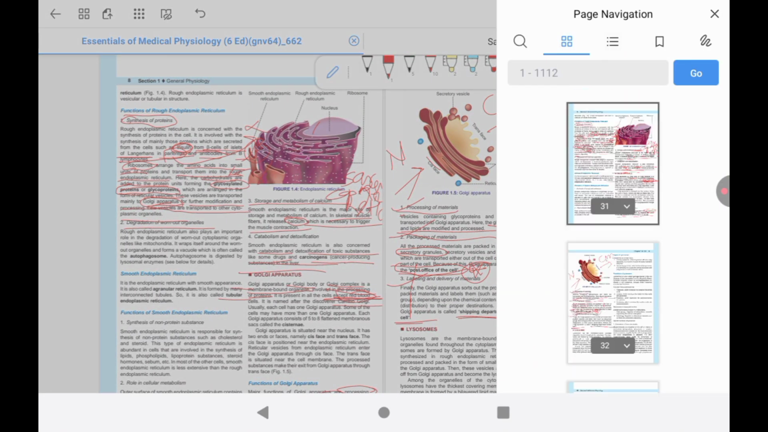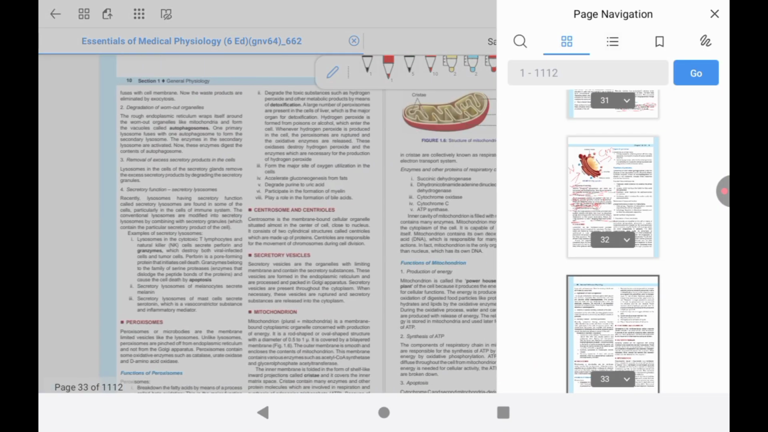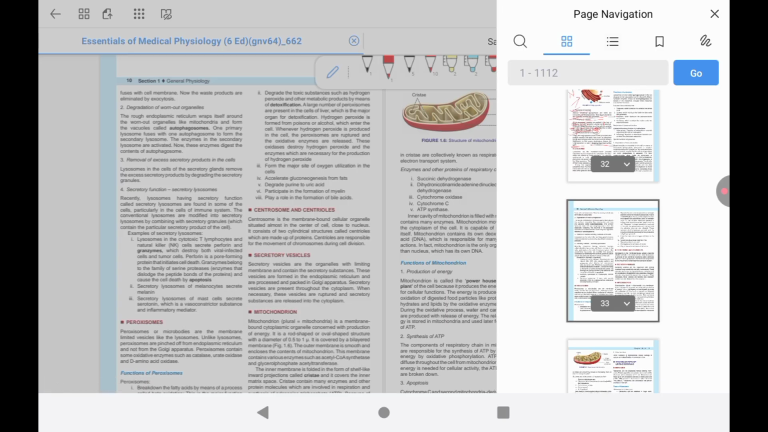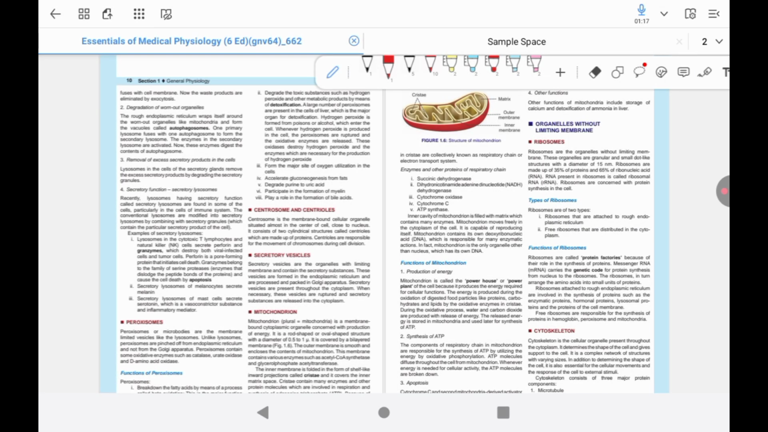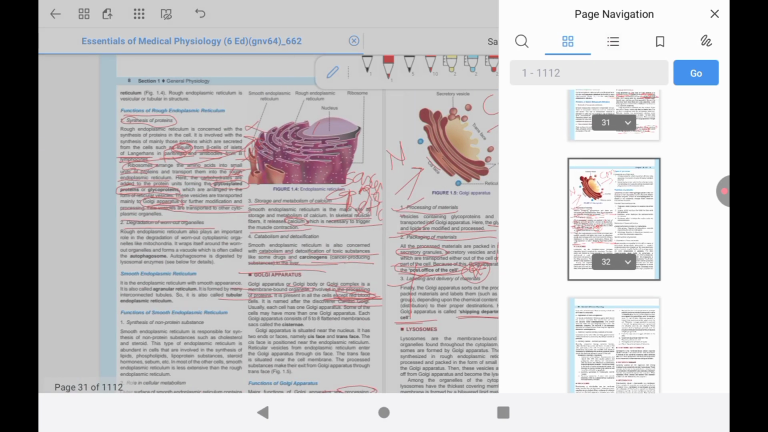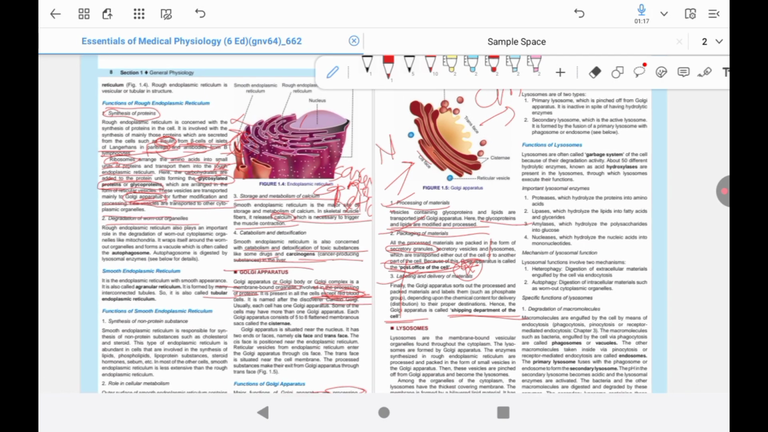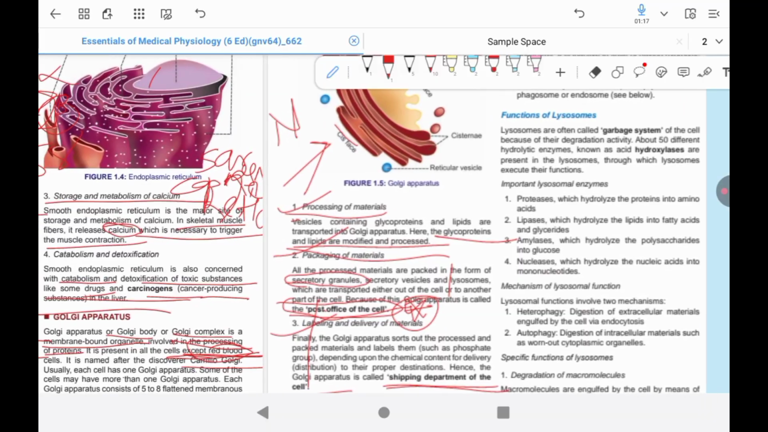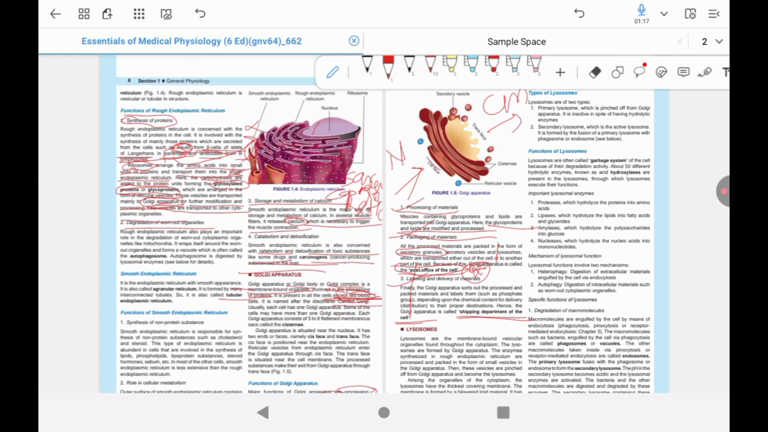Functions of the Golgi apparatus. The major functions of the Golgi apparatus are the processing, packing, labeling, and delivery of proteins, and other molecules like lipids, to different parts of the cell. So these are the functions of the Golgi apparatus.